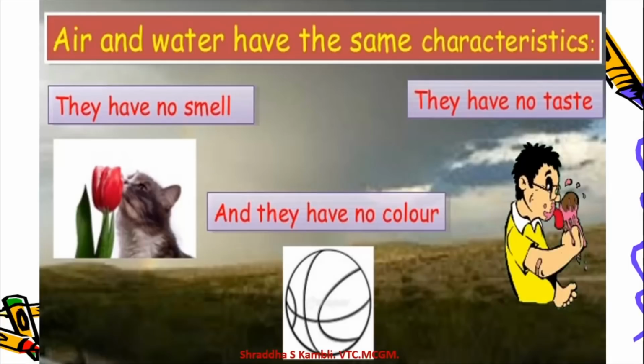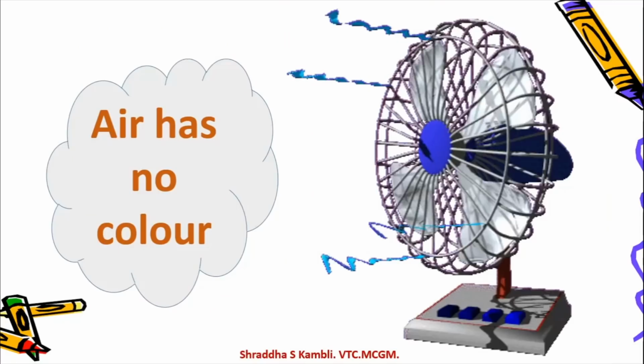I told you that water which is pure does not have any smell, it does not have any color, and it does not have any taste. So will it be easy for you to remember now about air? Just like water, air also does not have any smell, it does not have any color, and it does not have any taste. Okay, now let us look at them in detail.